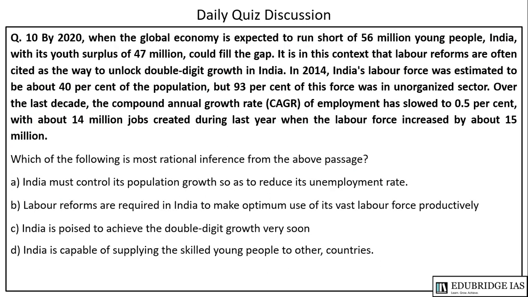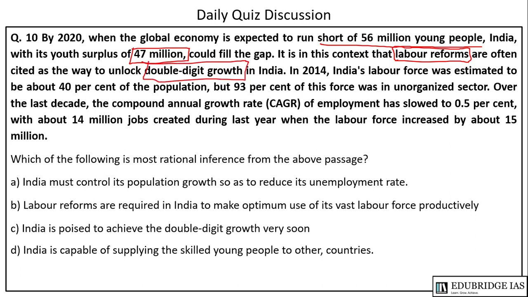The next question is, by 2020, when the global economy is expected to run short of 56 million young people, India with its youth surplus of 47 million could fill the gap. It is in this context that labor reforms are often cited as the way to unlock double-digit growth in India.